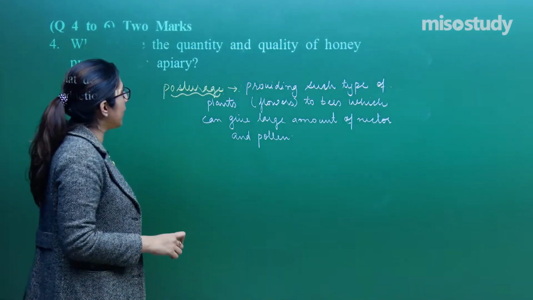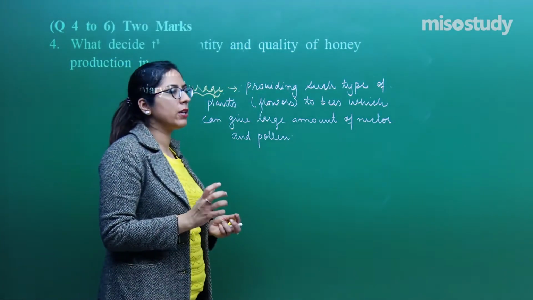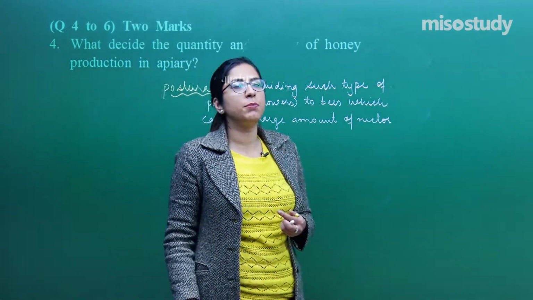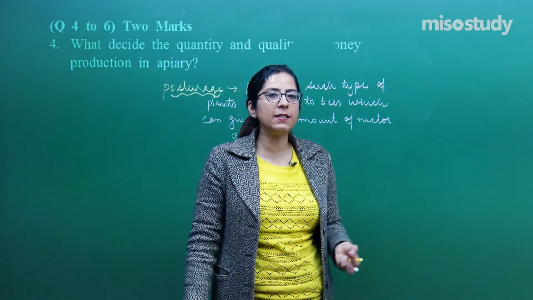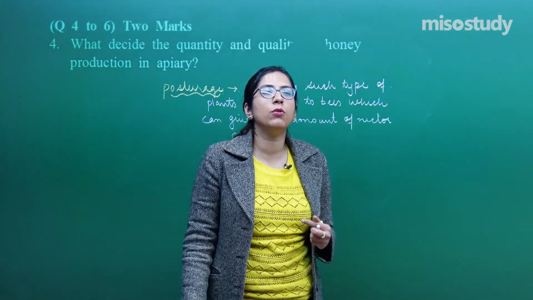Another thing is, today we are using the exotic varieties of bees. The reason is that we can easily reproduce them and they can produce a large amount of honey.